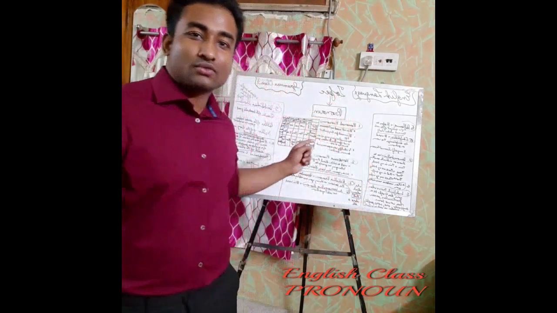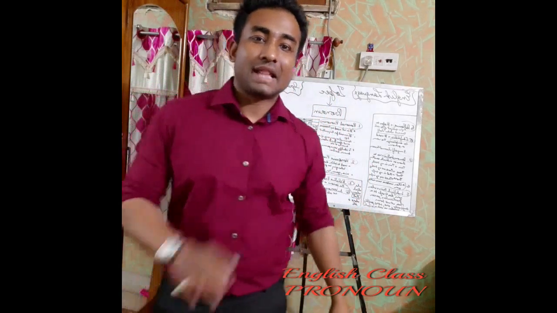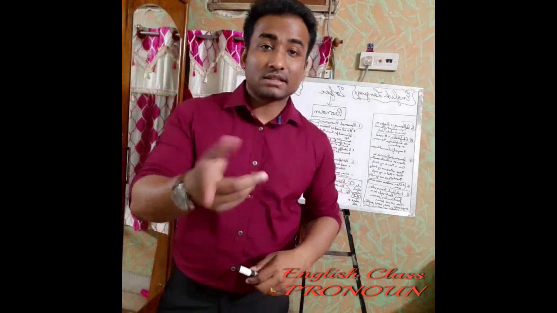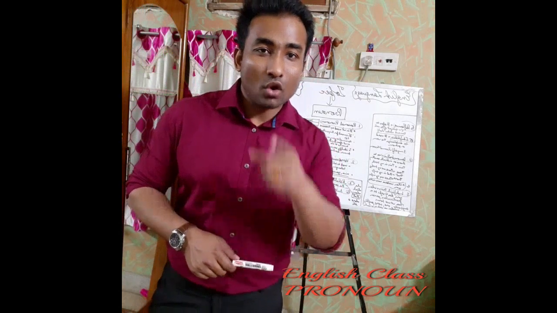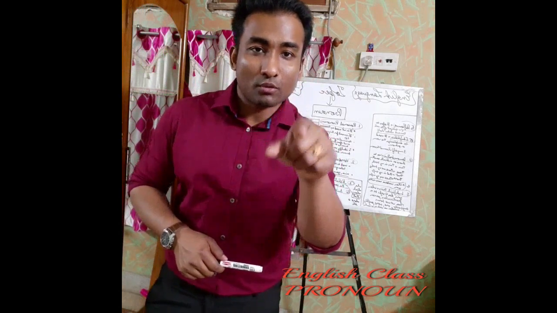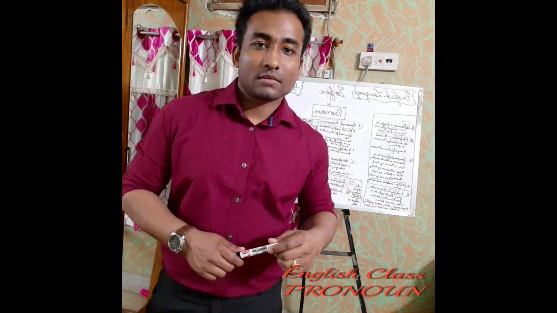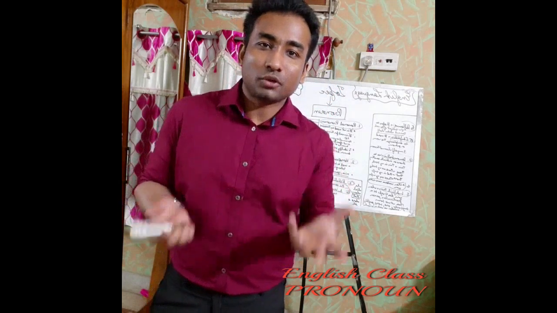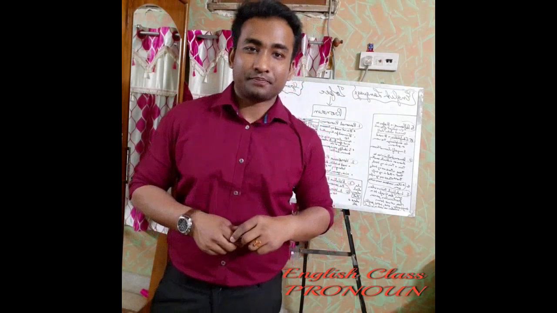Because these words, when you use them in a sentence, show possession. If I say this is your book, it means you own that book, it belongs to you. So obviously it shows possession. That's why these are called possessive pronouns also.